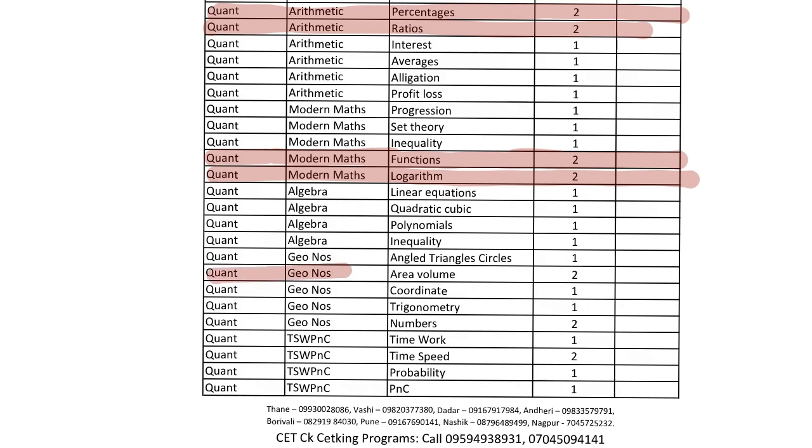Number 5 topic is area volume. Number 6 is numbers. Number 7 is time, speed, distance. These are the 7 topics which are definitely going to come for 2 questions each.